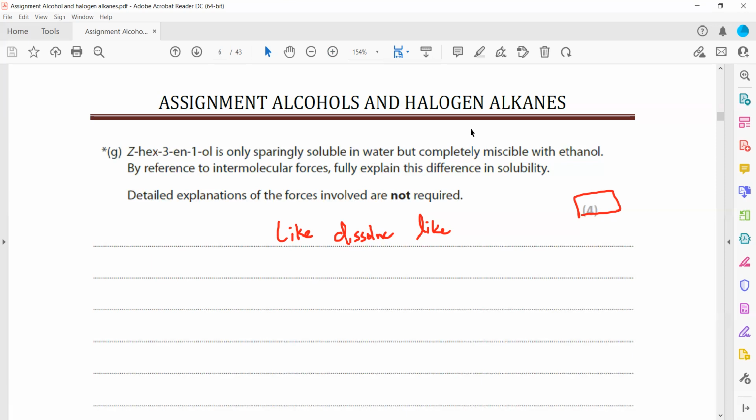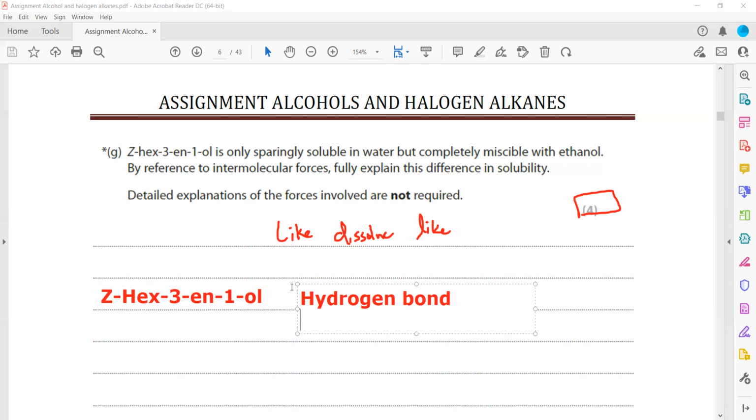And when we check ethanol, comparing the forces, first identify the forces within the molecule. Because of the OH group, whenever hydrogen is attached to the most electronegative elements such as oxygen, nitrogen or fluorine, it will have hydrogen bonding due to the presence of OH.